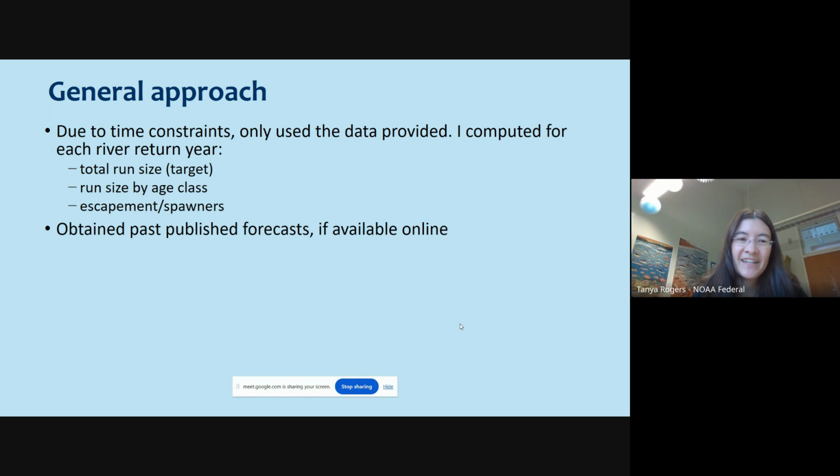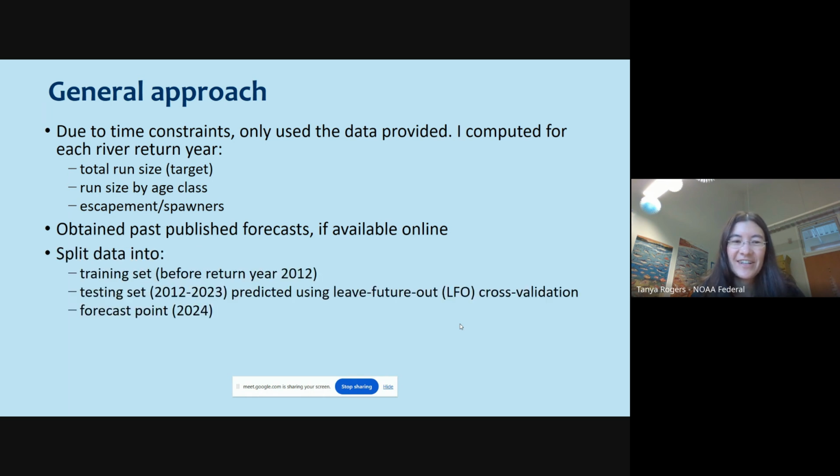I did, however, go and obtain the published forecasts for each river if I was able to locate them, which I was in some cases, although it involved a lot of annoying copying and pasting out of PDF files, which took a long time.